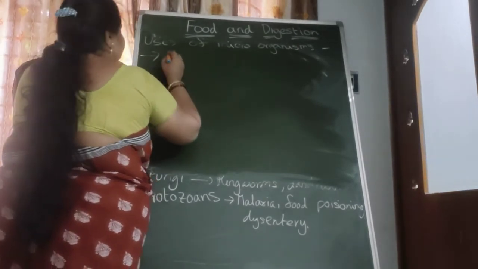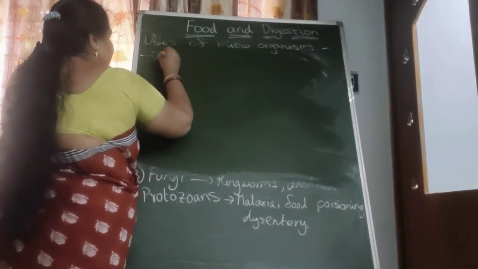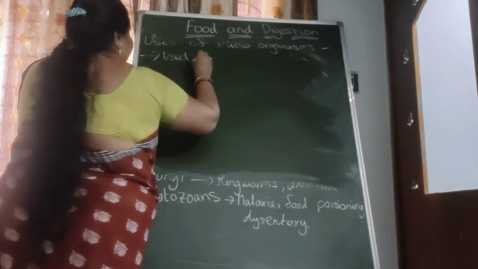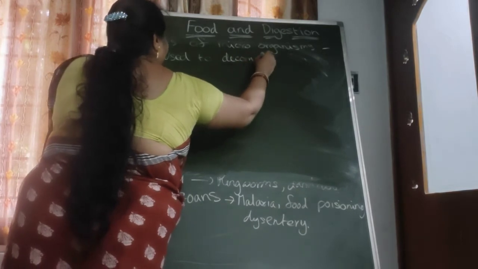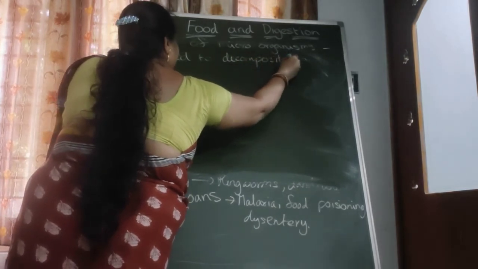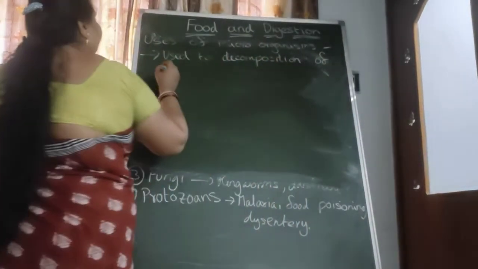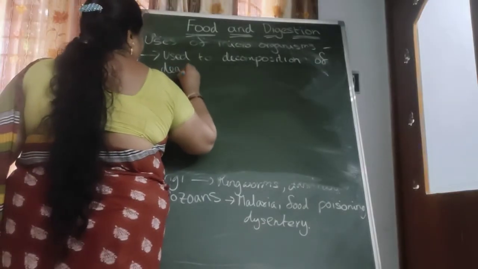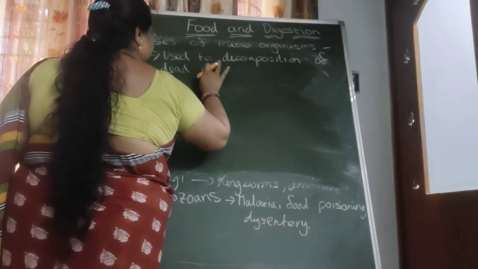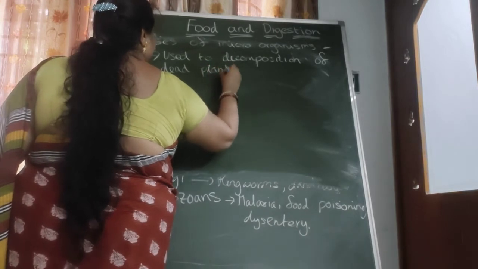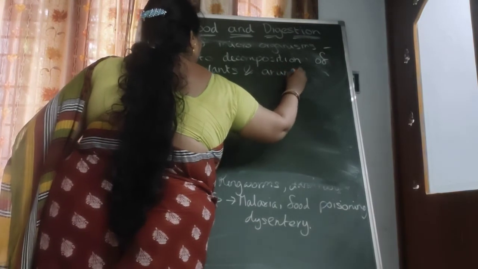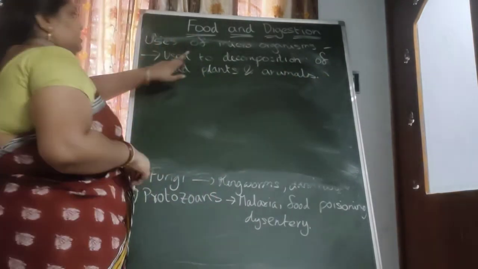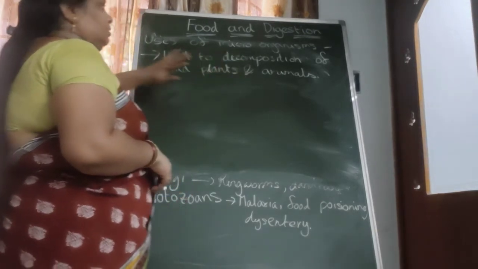What is the main use of microorganisms? These are used for decomposition of dead plants and animals. Without the microorganisms, the decomposition process is not done.